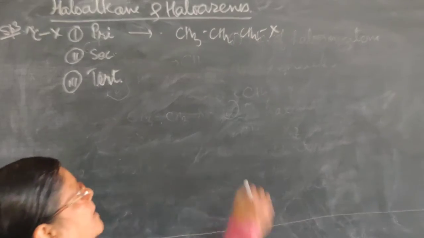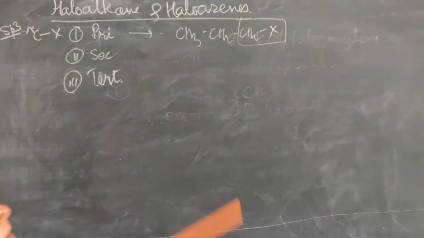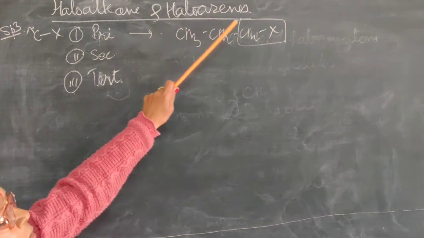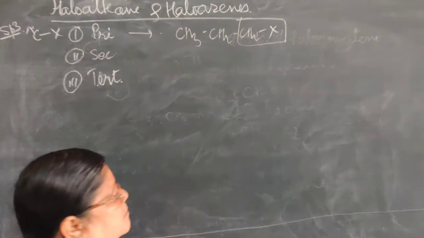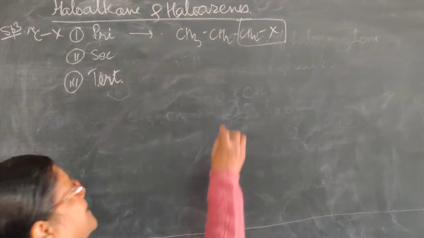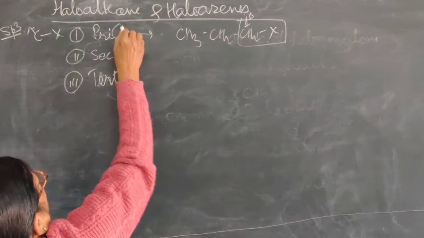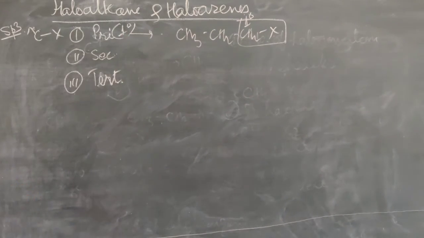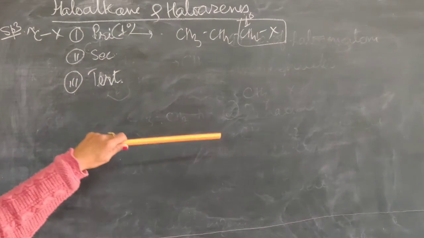The carbon to which halogen is attached contains one alkyl group, 2 hydrogens and 1 halogen. Then this carbon atom is called a primary carbon atom, represented as 1 degree carbon atom. Primary means 1 degree.